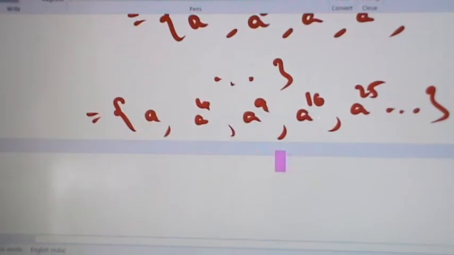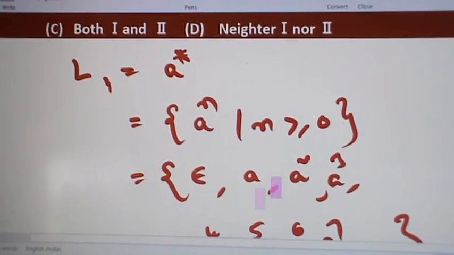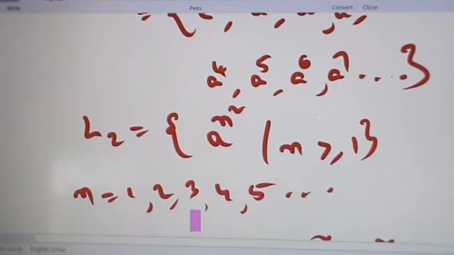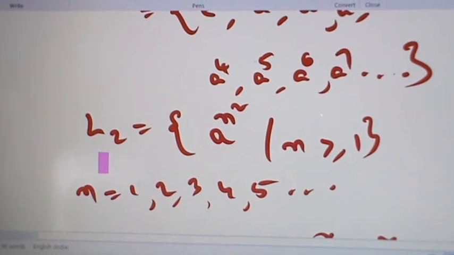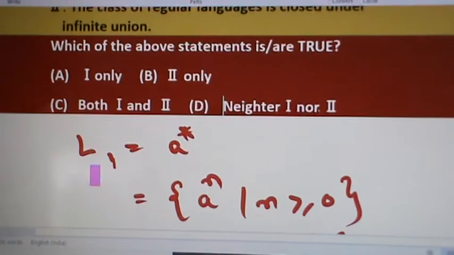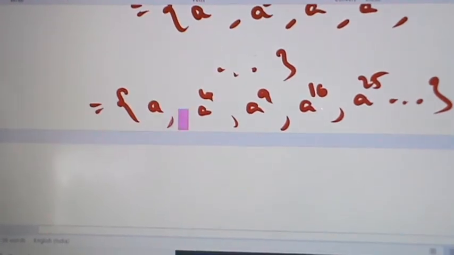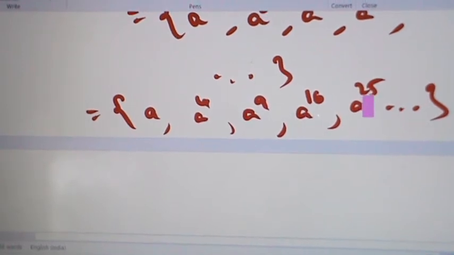Clearly, all the elements of this set belong to this set, that is L1. So all the elements of L2 belong to L1. Here, these are the elements of L2: a power 4, a power 9, a power 16, a power 25 and so on.